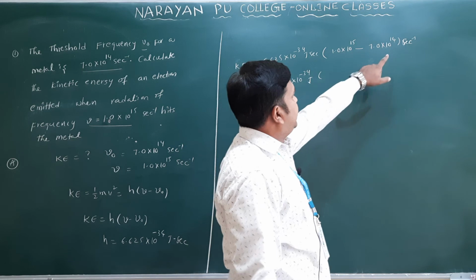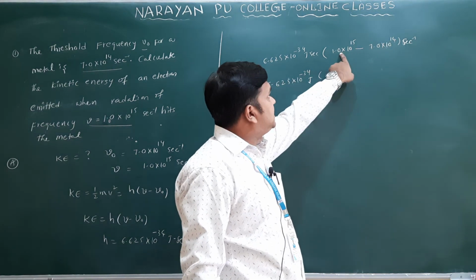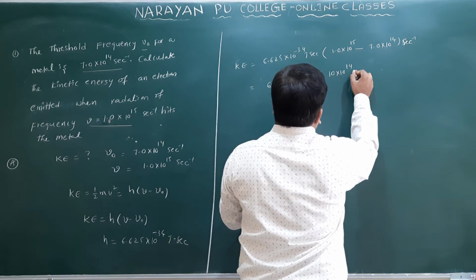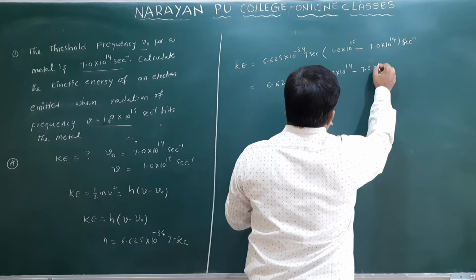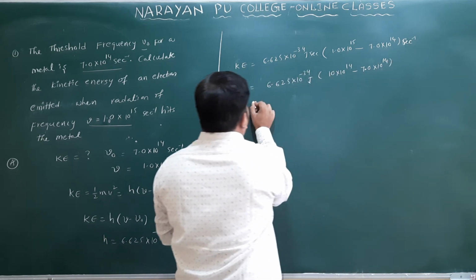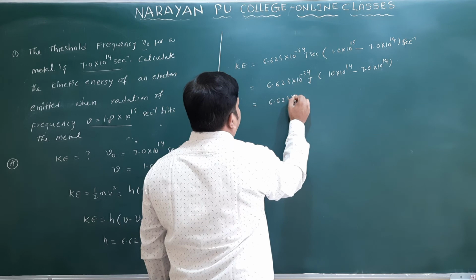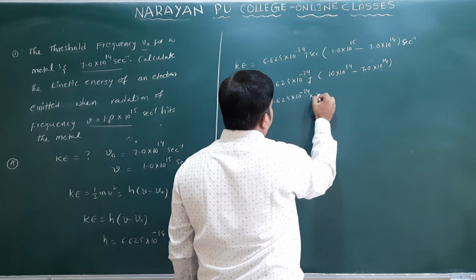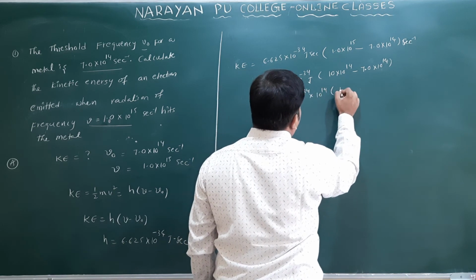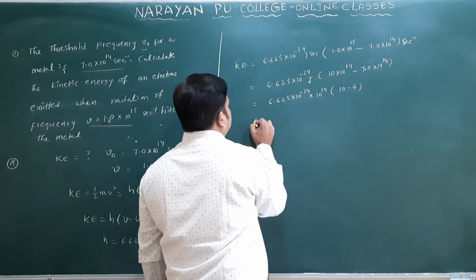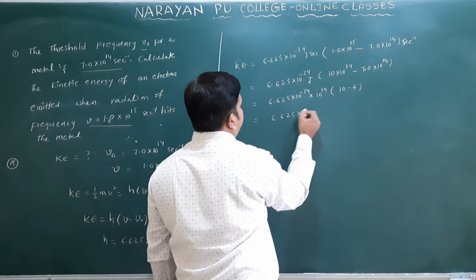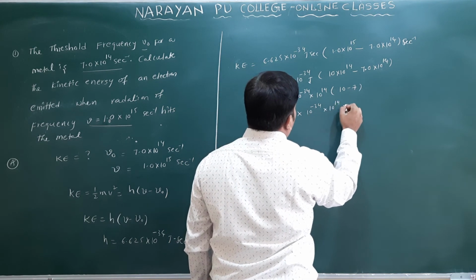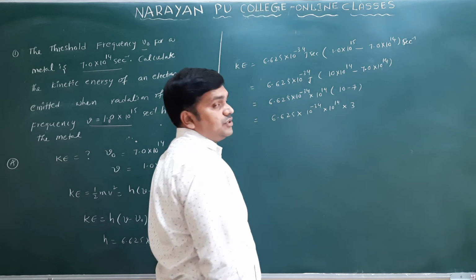Now we will see here 10 power 14, here 10 power 15. Can I write this as 10 into 10 power 14? I will write this as 10 into 10 power 14 minus 7.0 into 10 power 14. Now we get 6.625 into 10 power minus 34 joule. I took 10 power 14 common. Then what will I get? I will get 10 minus 7. So I write 6.625 into 10 power minus 34, and this 10 power 14, into 3. Clear?